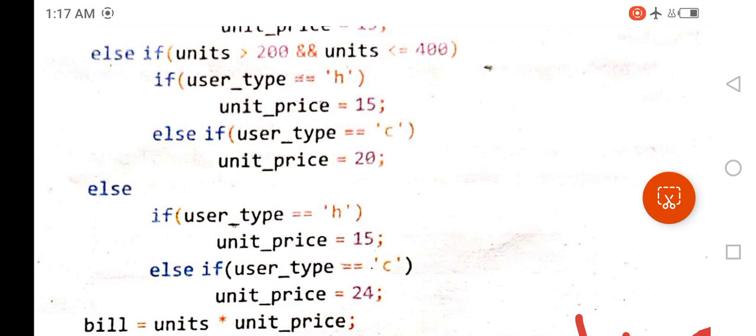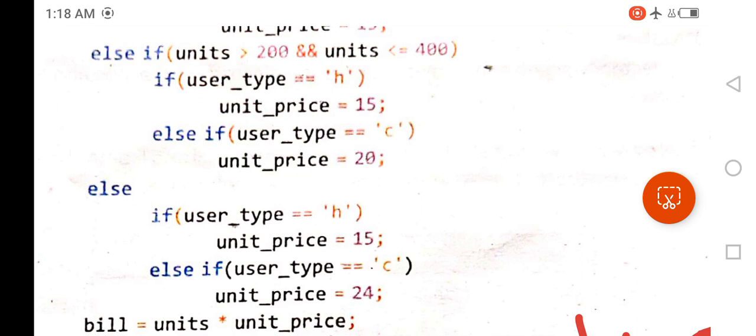So after the else keyword, the same pattern is repeated. If user type double equal H, unit price equals 15. Here we have not checked for units. It is greater than 400, so we do not need to check this condition. The user enters the highest value, whatever value.